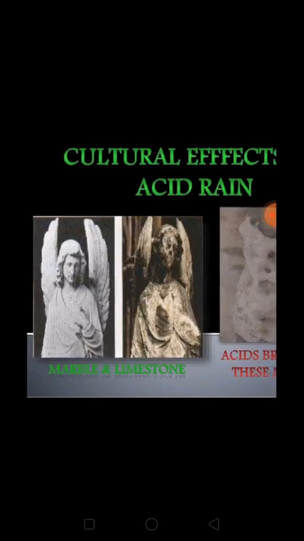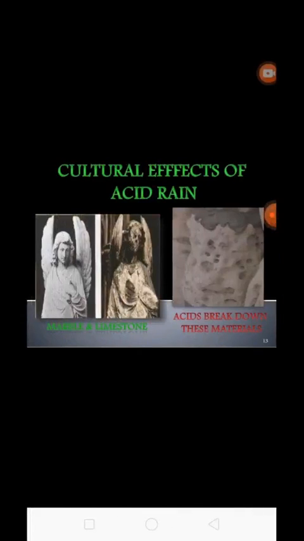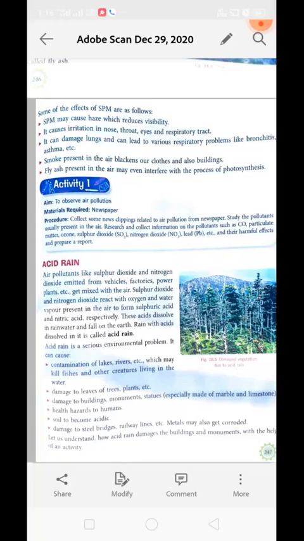Now, health hazard to humans. It is also very unhealthy for humans to be in this kind of rain because it will cause irritation in the skin. Now, damage to steel bridges, railway lines, etc. due to acid rain, because acid reacts with metal to form salt, which we have already studied in metals and non-metals, right? When acid falls on metal, acid and metal will react and form salt, and salt is weak in nature, so obviously the metal will get corroded.